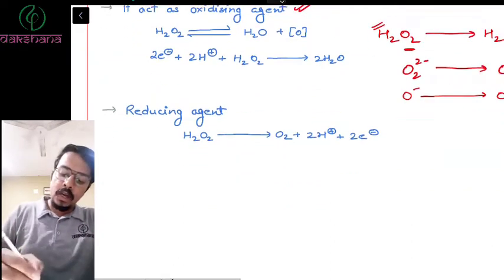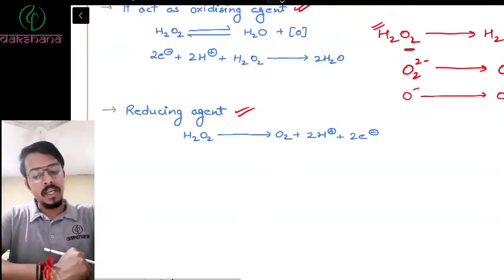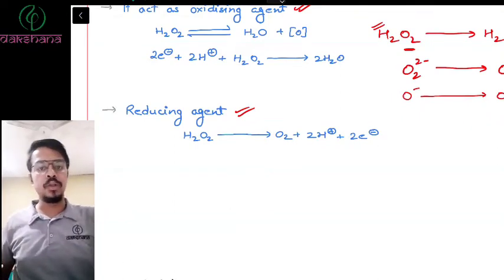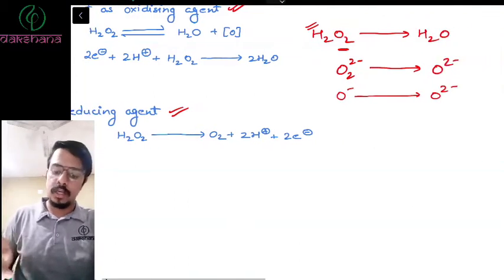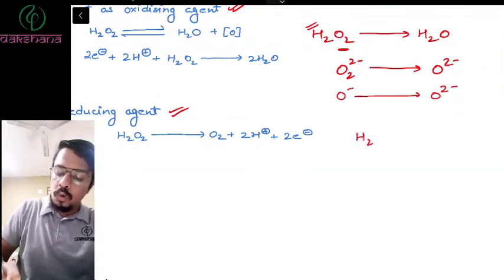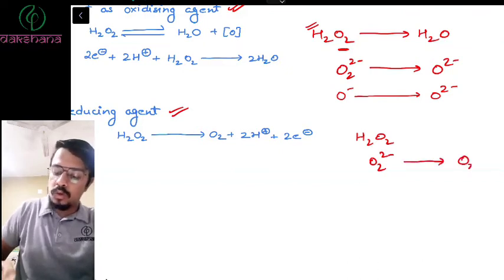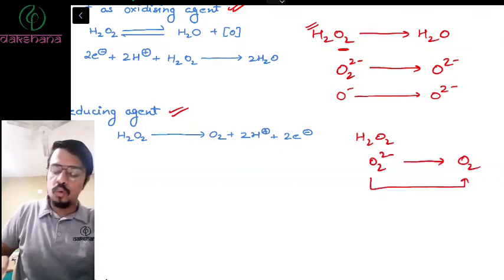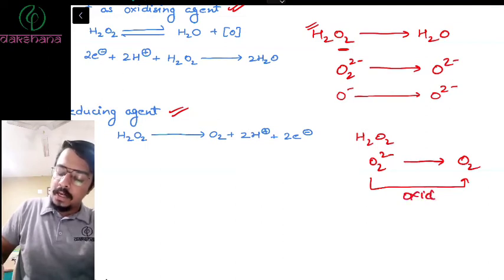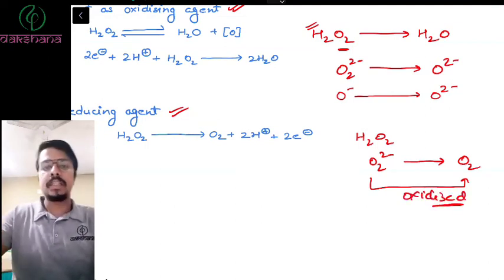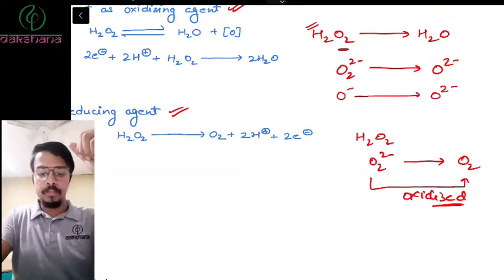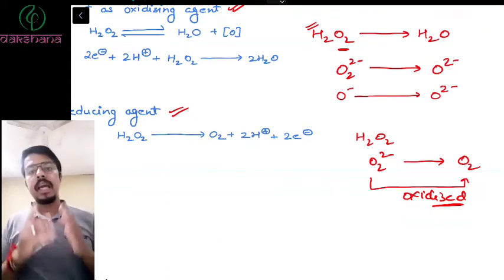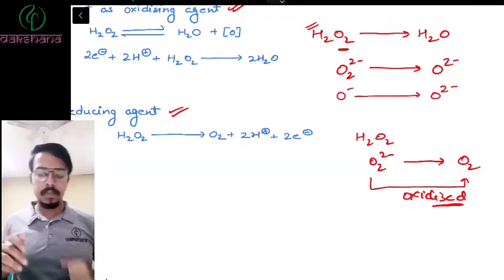Secondly, it can also act as a reducing agent, where it oxidizes itself and reduces others. For example, H2O2, where O2 2 minus is present, can convert into O2. Now see, oxygen has oxidized itself, and when it has oxidized itself, it will reduce other compounds. So it has both properties, oxidizing as well as reducing, in acidic as well as basic medium.